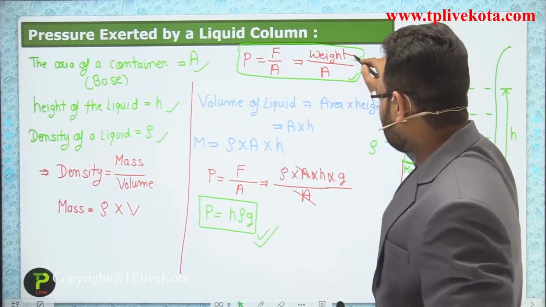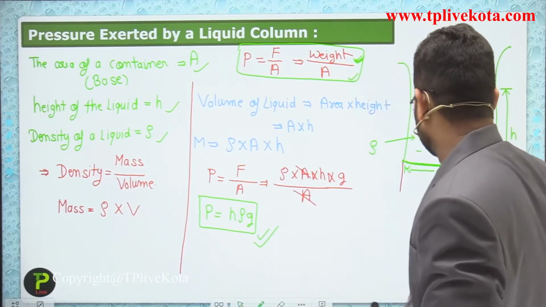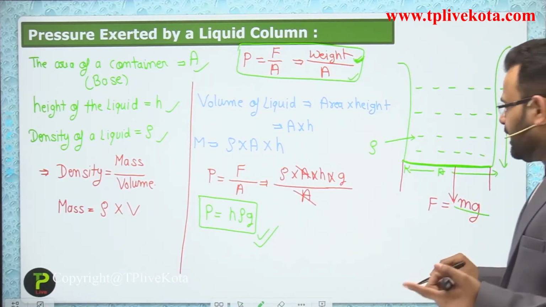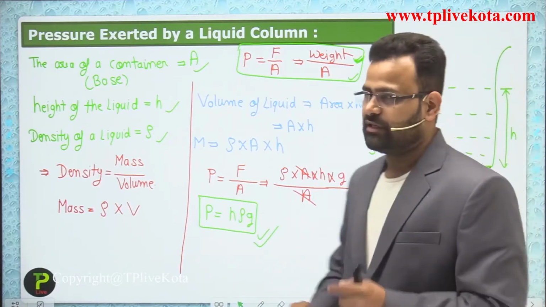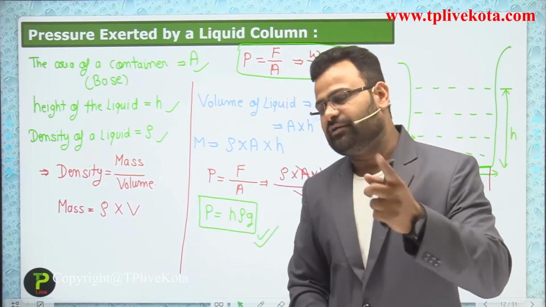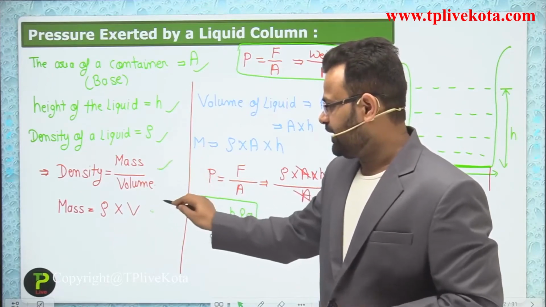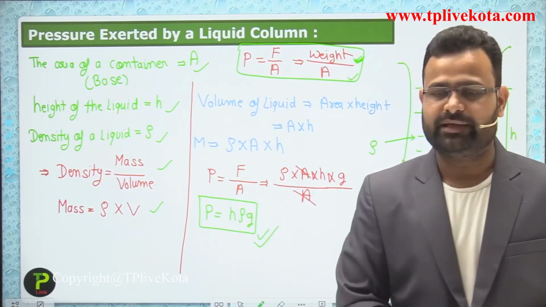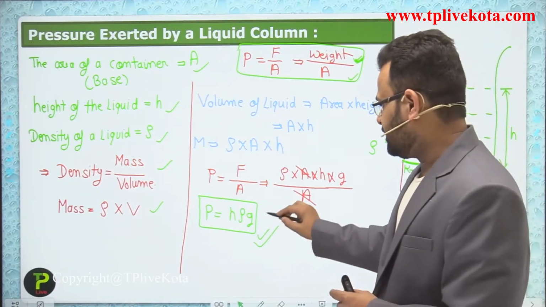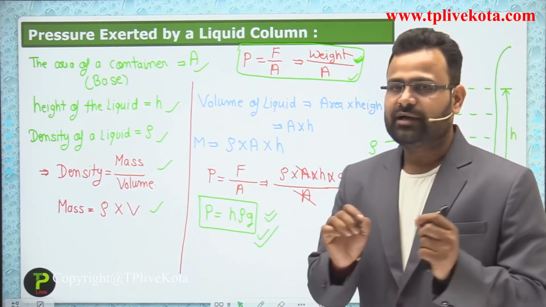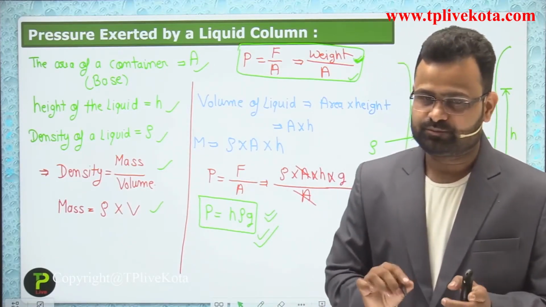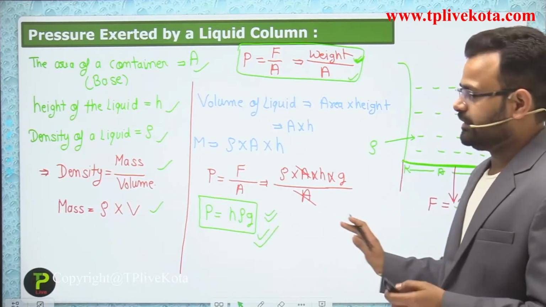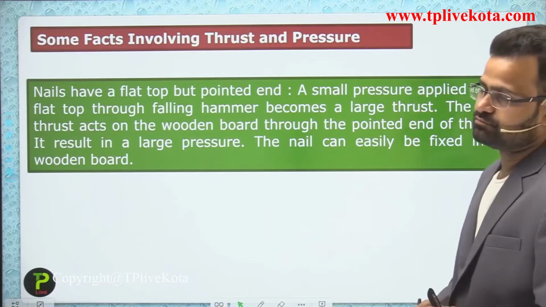Now, to find that force, we require m into g. We don't have any information about the mass, so we use that expression, find the complete values and divide by area. After that, we get the value of pressure, that is H, rho and g. Okay students, so now that is complete. Now move to the next.